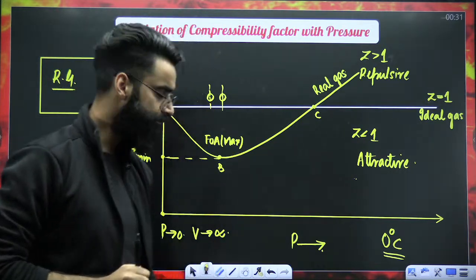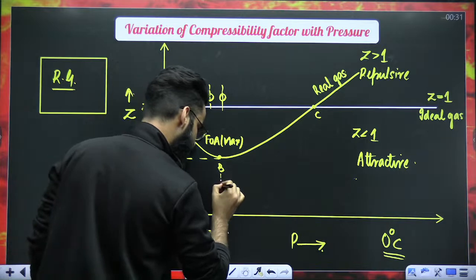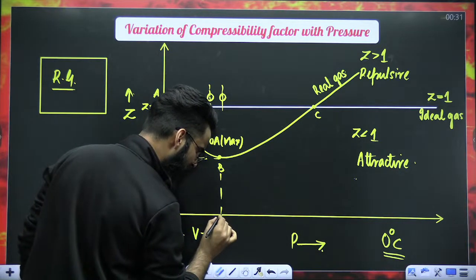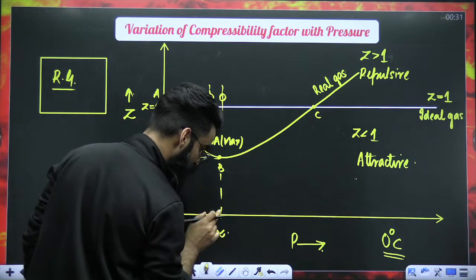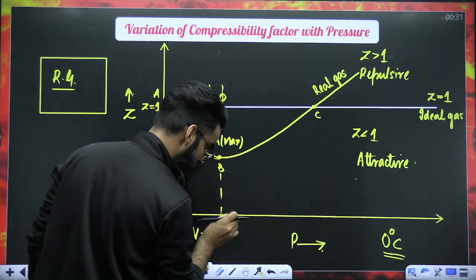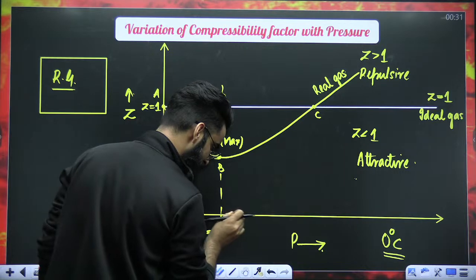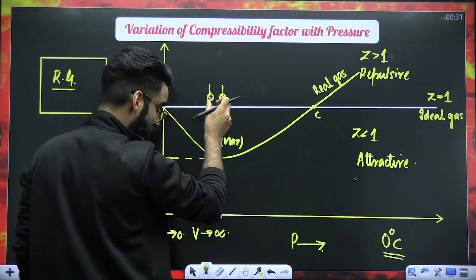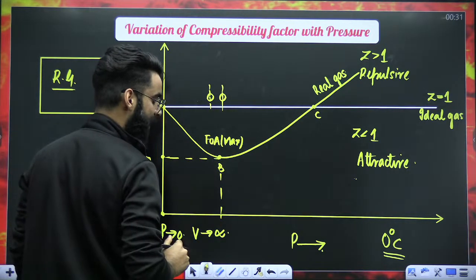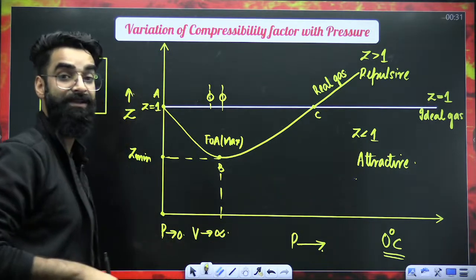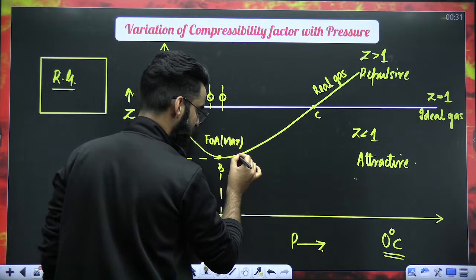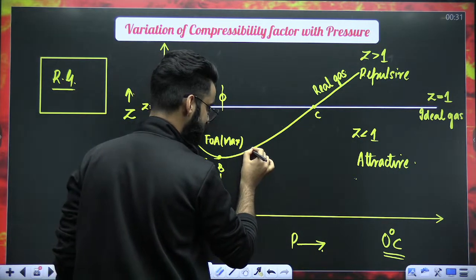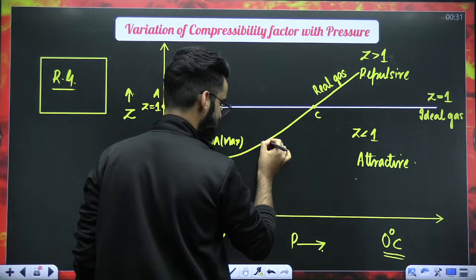Now, dear students, after this point B, if you want these molecules to come closer, if you want to increase the pressure a little more, that means you want these molecules to come a little more closer. What will happen? Repulsive force will start. That means Z value will increase. Repulsive forces have started, Z is increasing. Repulsive force is increasing, Z is increasing.